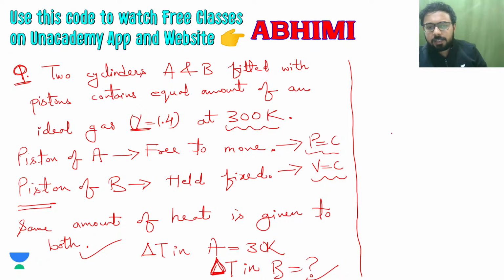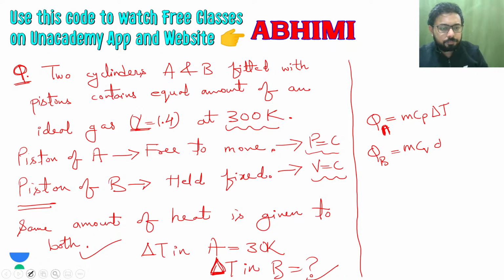So we will see here that Q is the same, so Q_A is equal to m C_P, since this is the same ideal gas, and then we will have this delta T, and then for cylinder B we will have Q_B and it will be m C_V because it is having constant volume.